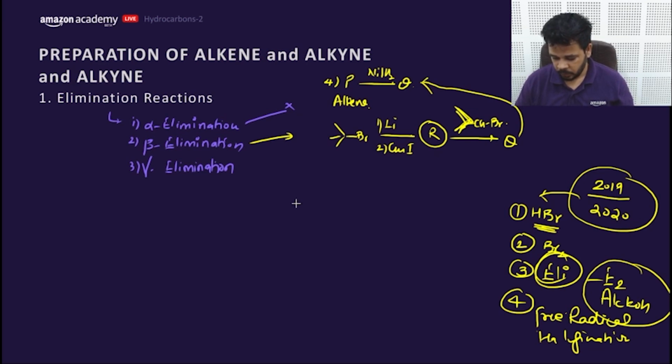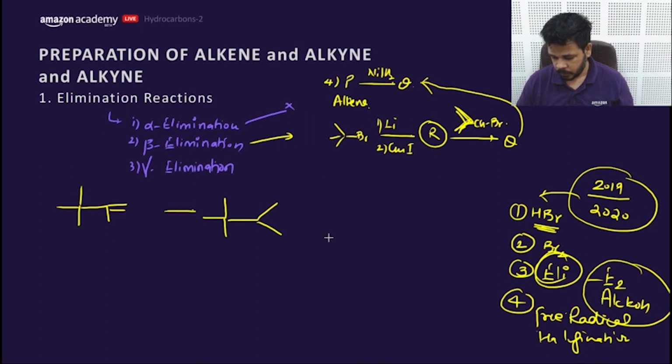Okay, question number 4. What are the options? Suppose this is P, and if it goes for reduction, it would form this.